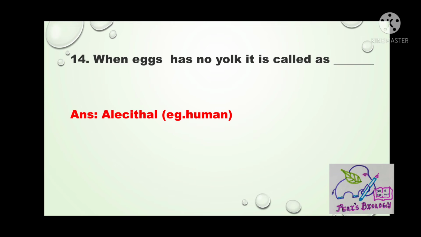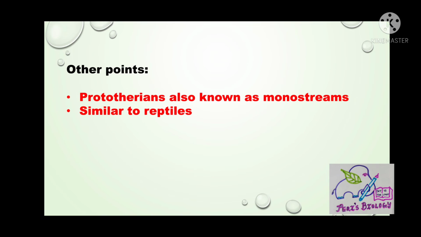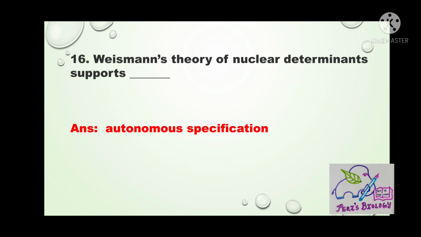When an egg has no yolk, it is called as. Answer is alecithal. Example for alecithal egg is human beings. Next question. Egg laying mammals are called as. Answer is prototherians. Here, prototherians are also referred to as monotremes and they are similar to reptiles in some aspects of their skeletons. Next question. Weismann's theory of nuclear determinants supports.